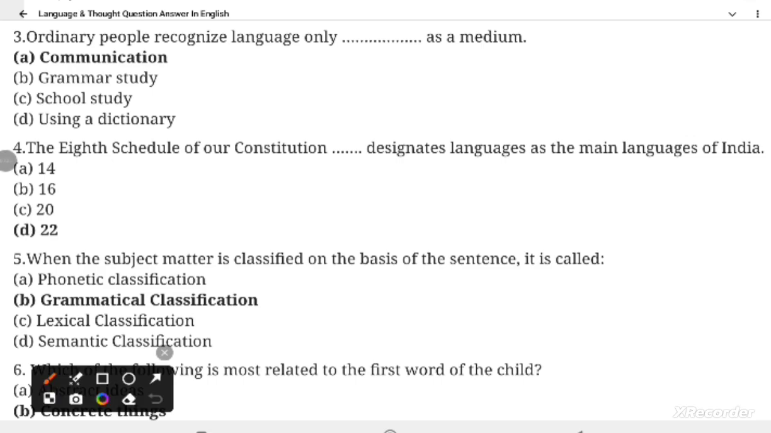Ordinary people recognize language only dash as a medium. And the answer is communication. Ordinary people recognize language only communication as a medium.